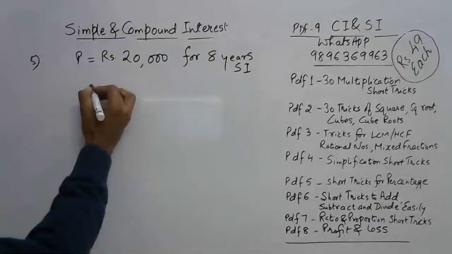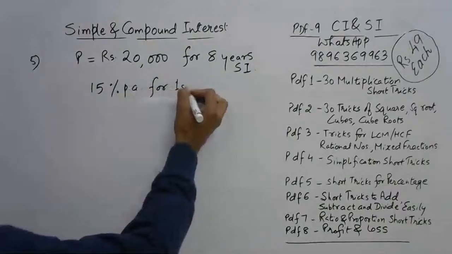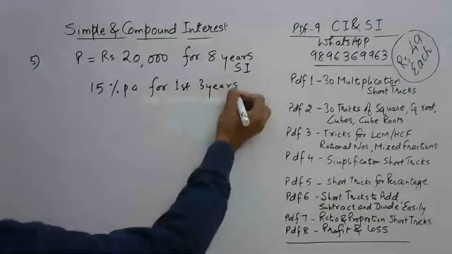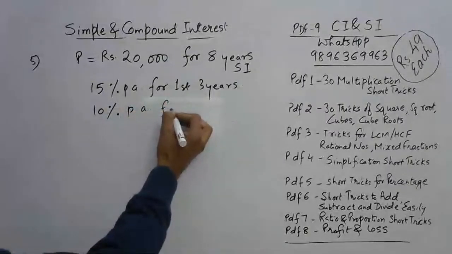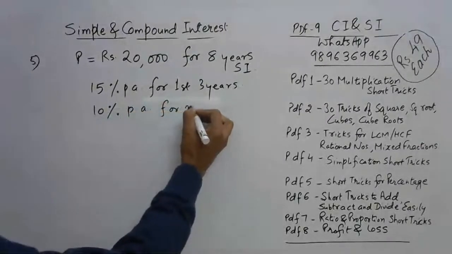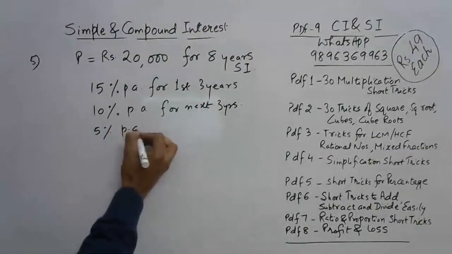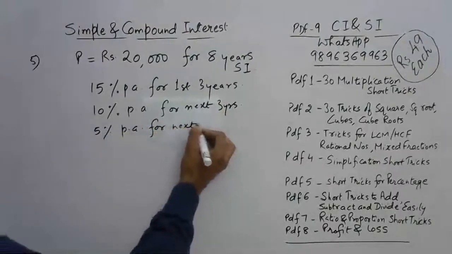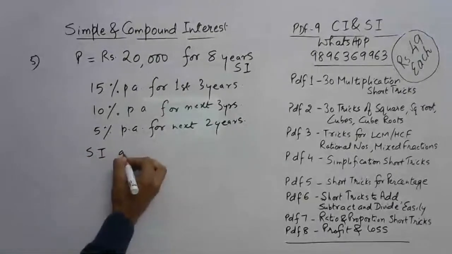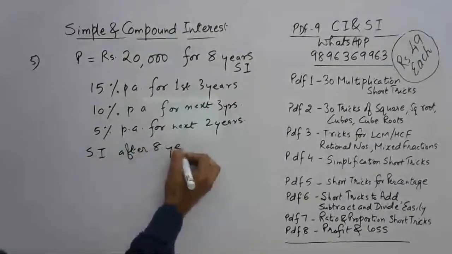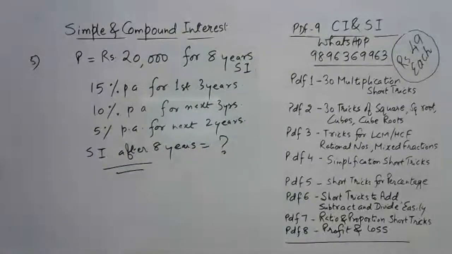Now, rate of interest is 15% per annum for first 3 years, 10% per annum for next 3 years, and 5% per annum for next 2 years. So you need to tell me what is the simple interest received after 8 years.